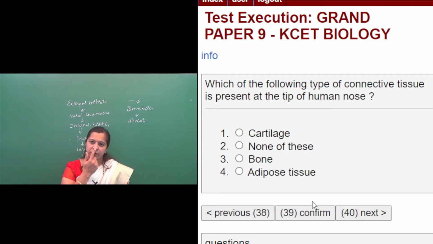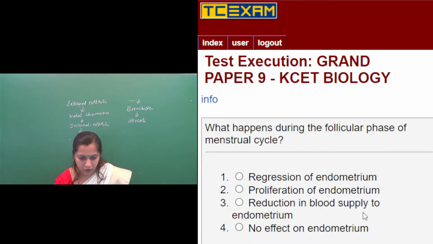Tip of the nose is flexible, right? So which type of connective tissue is present in the tip of the nose? Then the right answer is the cartilage. Third option, bone, is a rigid connective tissue. And fourth option, they have given adipose tissue, which is a fat storing tissue. So the right option is the first one. Cartilage is the right answer. Then we will move on to the next question.